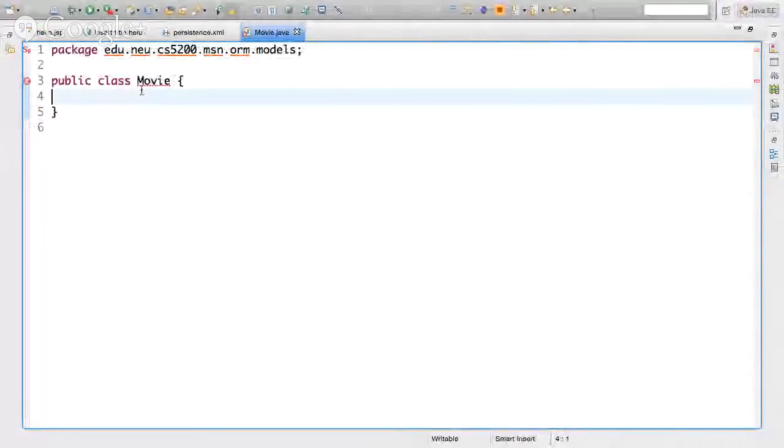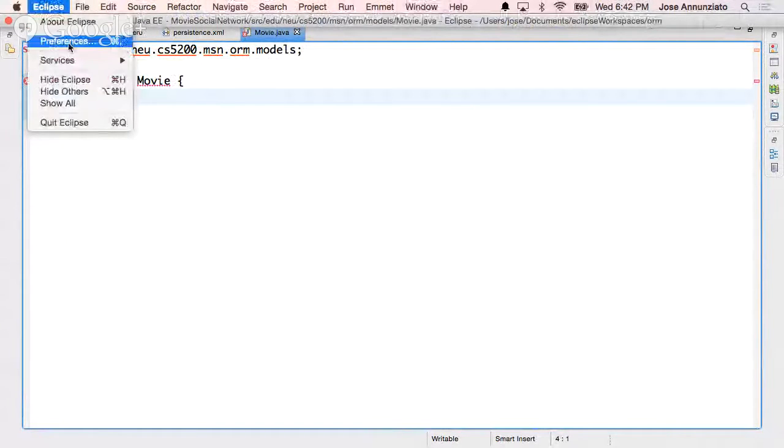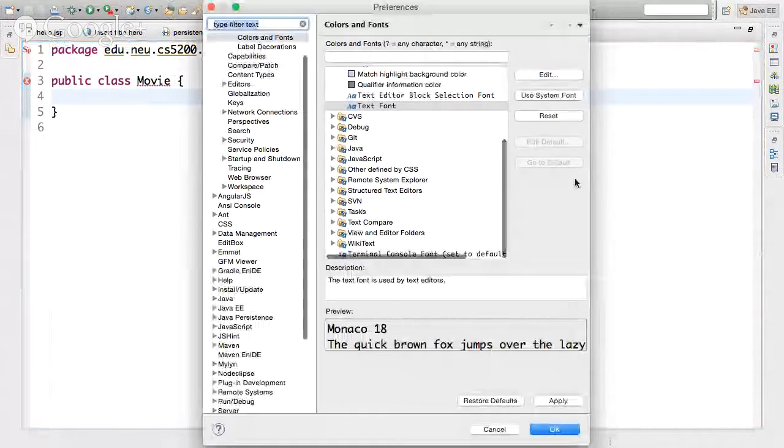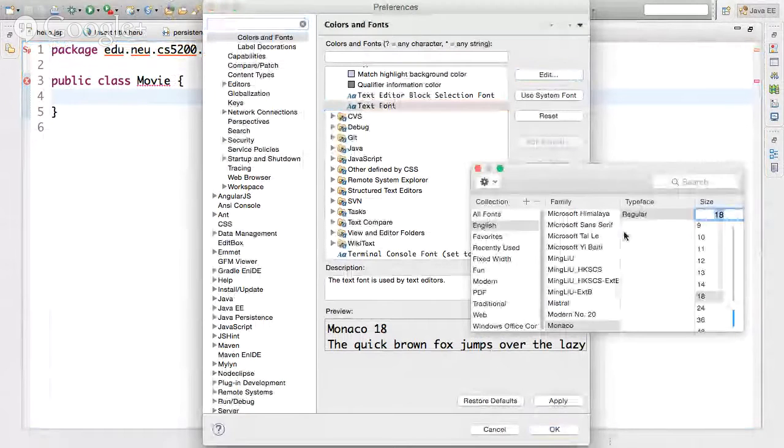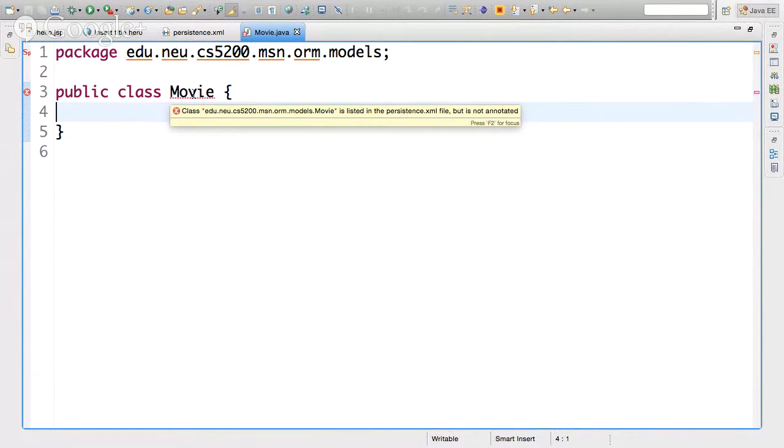I think I'm going to make this a little bigger. Apply. All right, there we go. So we have movie. What's it complaining about? It's giving me a problem saying it's listed in persistence.xml, but you have to annotate it as something that's going to be mapped, which we'll see in a second.